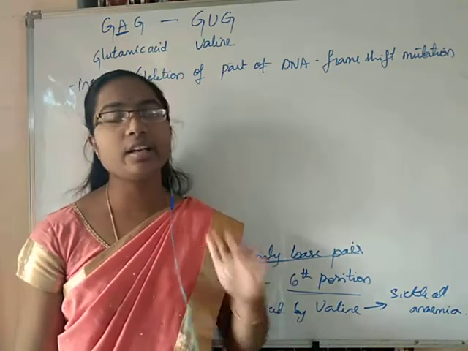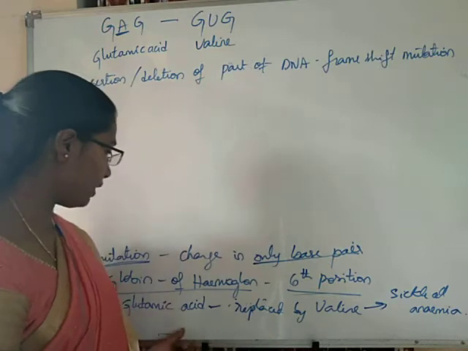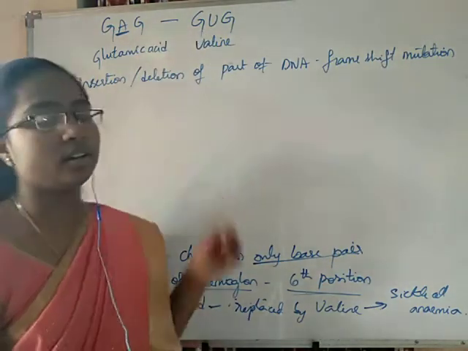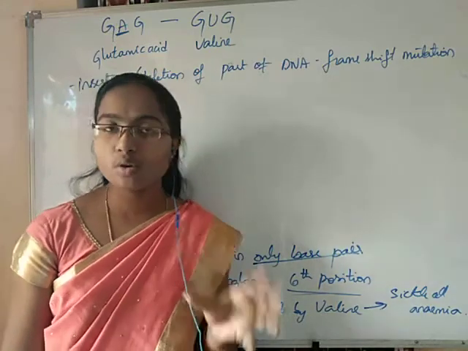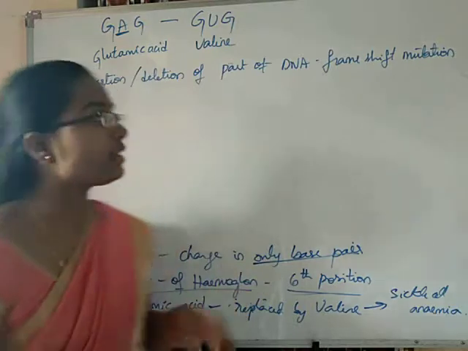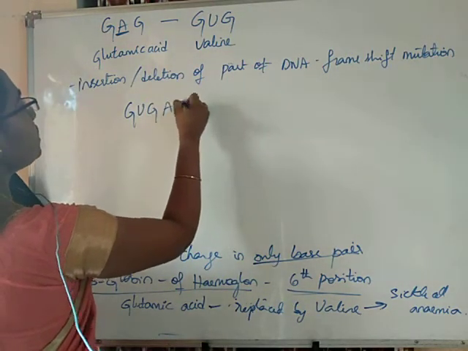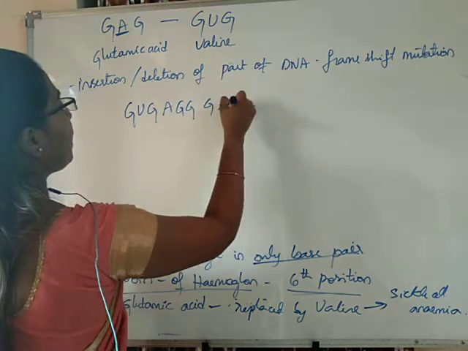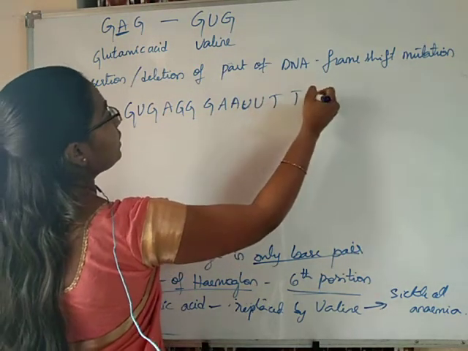Generally, in the DNA, whatever the codons are, like GUG which we have seen here, three nucleotides will make up a codon. For example, GUG, GAGG, GAAC.